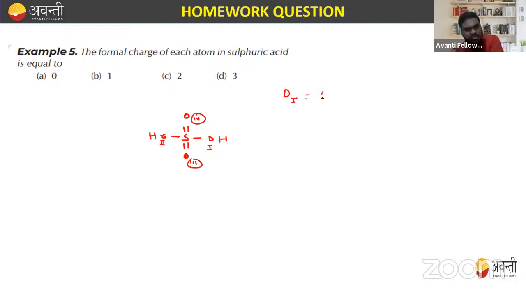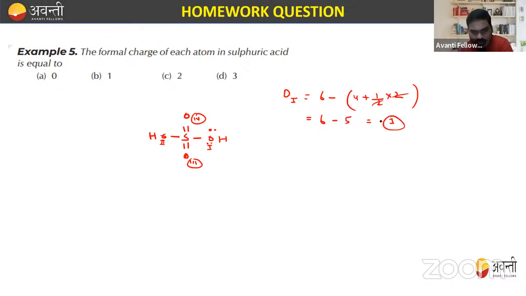So for the formal charge, the valence electrons is 6. Here we can observe that it has two lone pairs. One is making a bond with sulfur and one with hydrogen, so 2 electrons are involved and 4 electrons are still left. So this is 6 minus the lone pair electrons, that is 4, plus half the number of bonds it forms, which is 2: one with hydrogen, one with sulfur. So that is 6 minus 5, that is equal to 1.